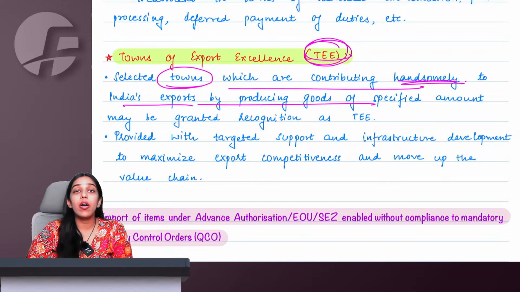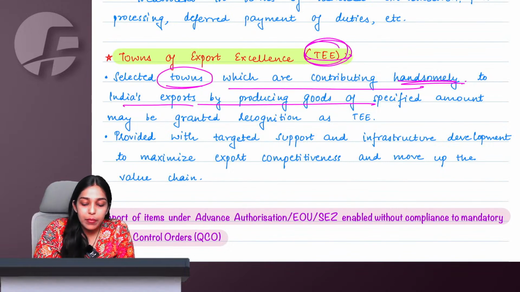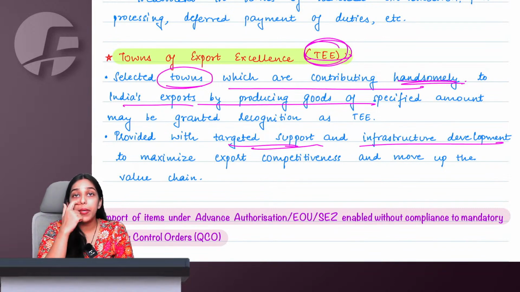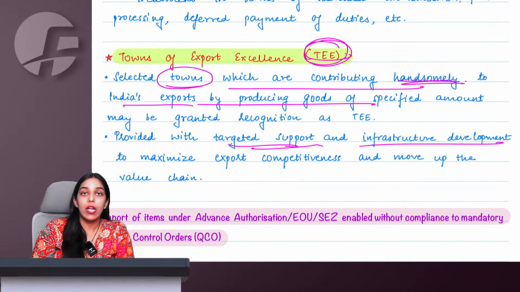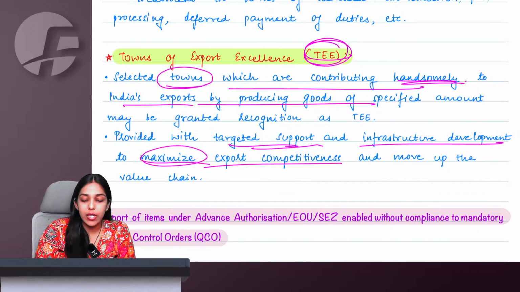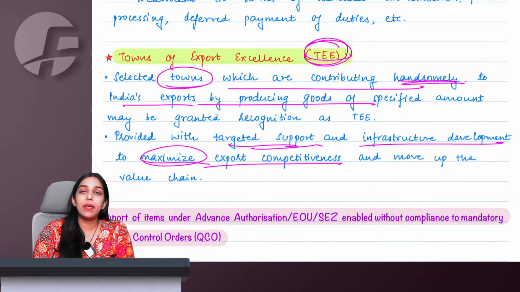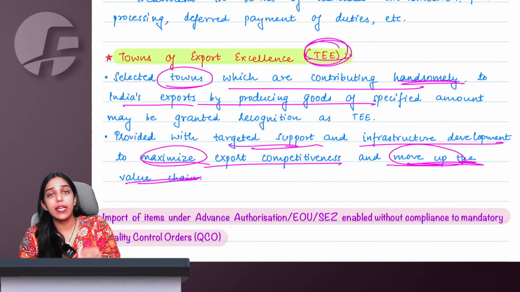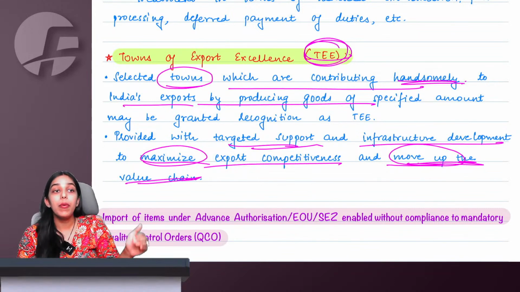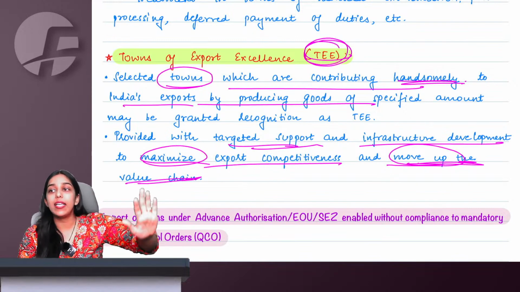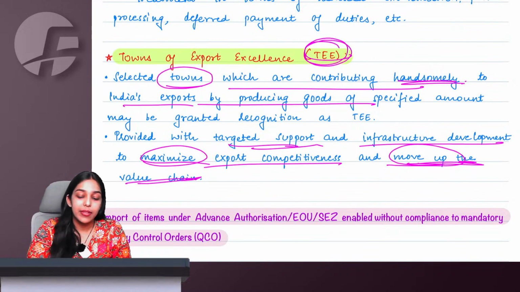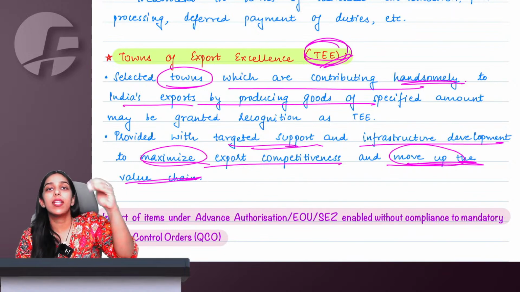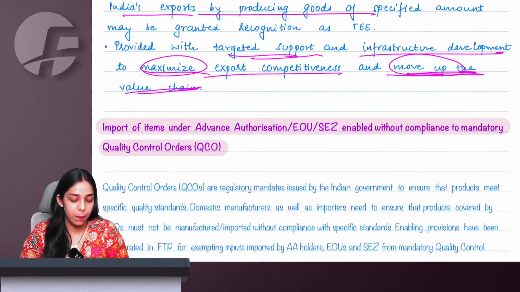So of course it is government's duty to keep providing them targeted support and infrastructure development so that they can maximize their competitiveness. They are already competitive. We want to maximize their competitiveness. They are already value added people, but we want them to move up the value chain. Understand, in developing district as export hub, we need to make them understand that they can become export players. These people are already export players. We want them to grow and we do not want them to stop. That is the difference here.